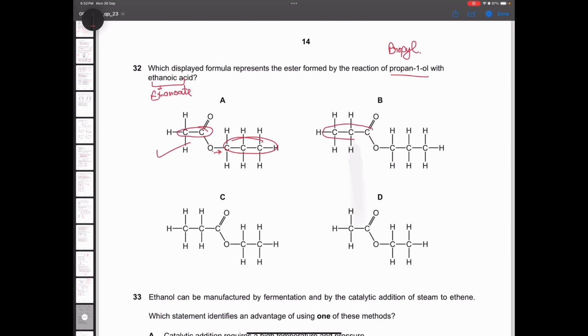Now the acid group is 3 carbons here, not possible. You had ethanoic acid, a 2 carbon acid. How is it 3? Not possible. This is also 3, not possible. Now if you check here, this is a 2 carbon acid group, correct, but this is a 2 carbon alcohol group, not correct. You had propanol, so there should be 3 carbons. Option A is the correct one.